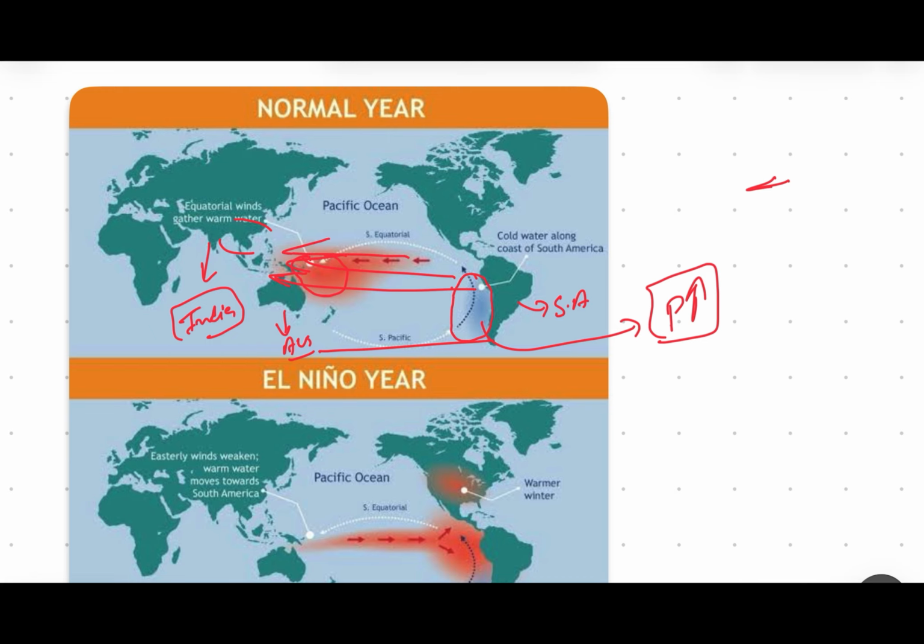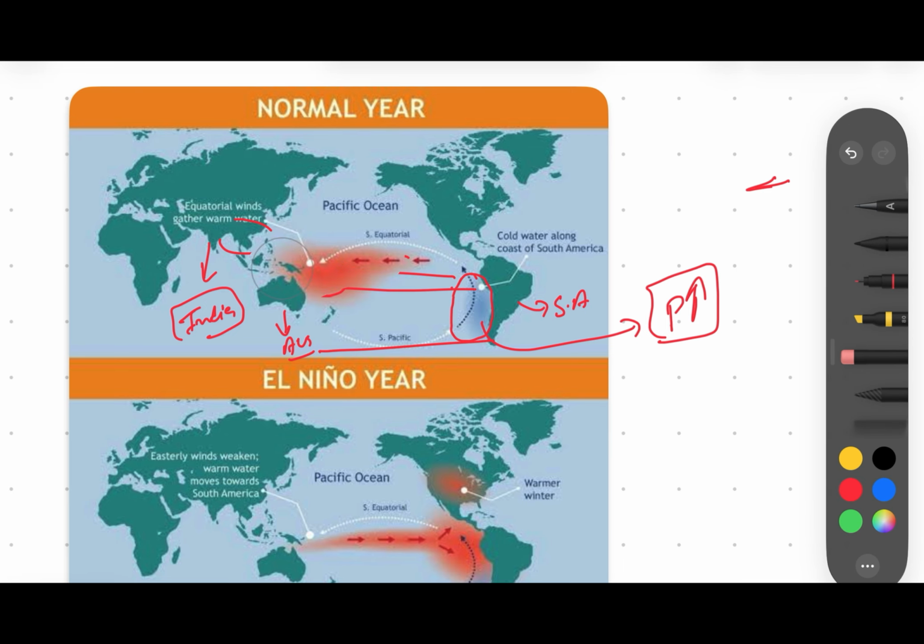Look at here carefully. When the winds move like this, and under the influence of the Coriolis force, these winds move like this. And there are two parts of the monsoon, the Arabian monsoon and the Bay of Bengal monsoon. Two branches of this monsoon, that's a separate issue altogether.